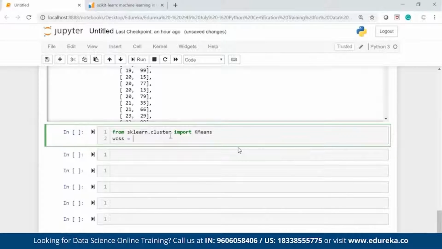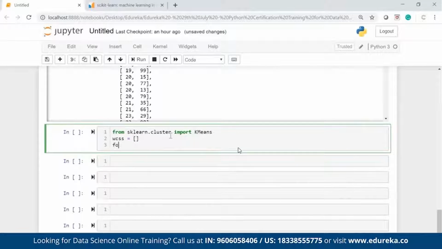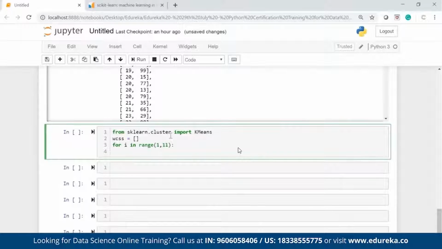WCSS, within cluster sum of squares, for i in range(1, 11). So basically I am creating 10 clusters as of now to check where I am getting the elbow joint. If in the 10 clusters I will not get the elbow joint, then I have to increase my number of clusters because I want that elbow joint. But let's say I am going with 10 clusters for now and we'll see whether we are getting an elbow joint or not.